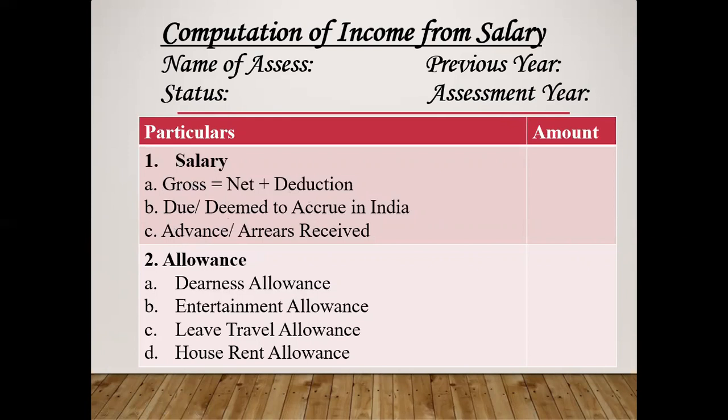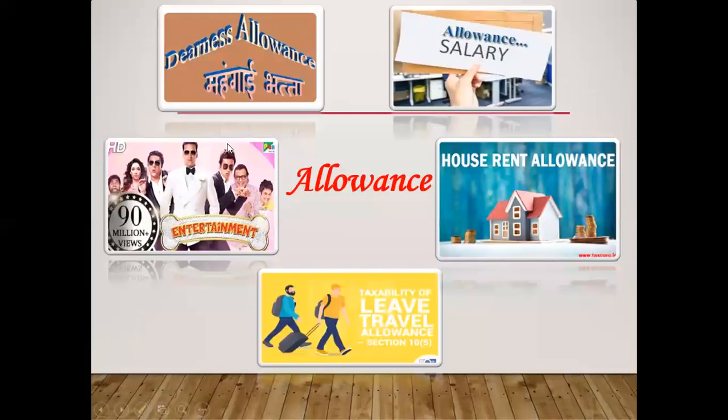Number 2, allowances. Allowances means facilities. DA allowances, entertainment allowances, leave travel allowances, and house rent allowances. These are the allowances which we give to the worker. Now you can see DA allowances. DA allowances means extra payment which is given to the worker when there is inflation in the market.